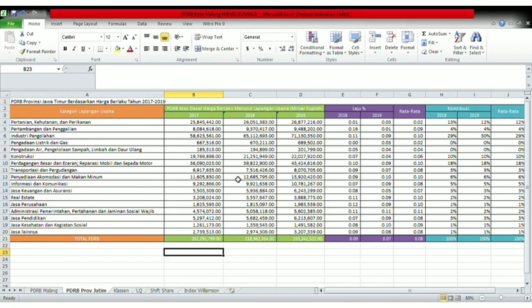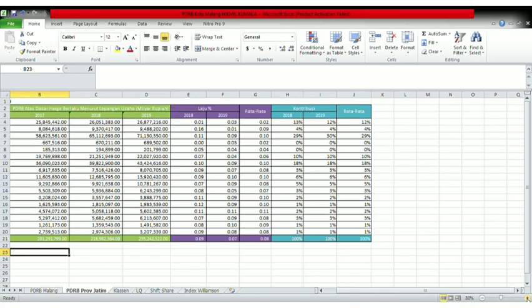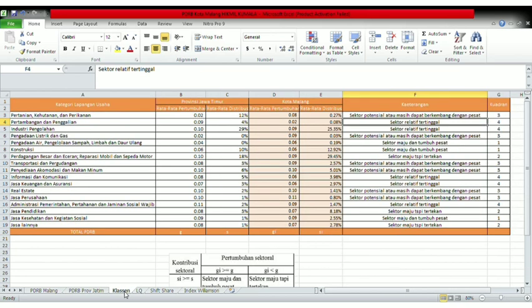After we process the GDRP data of Malang City and the GDRP of East Java Province, what we do next is to process the Klassen typology analysis, namely by entering the average growth and average distribution or contribution in East Java Province and the average growth and average distribution or contribution in the Malang City.